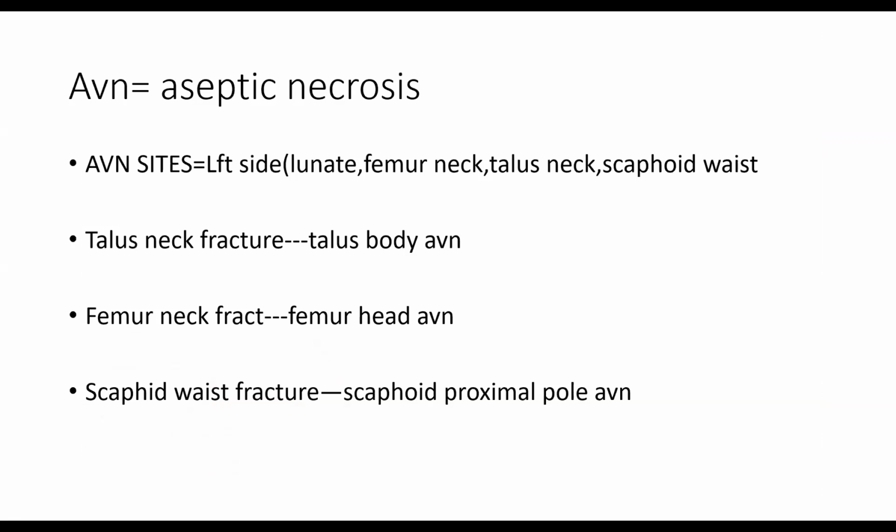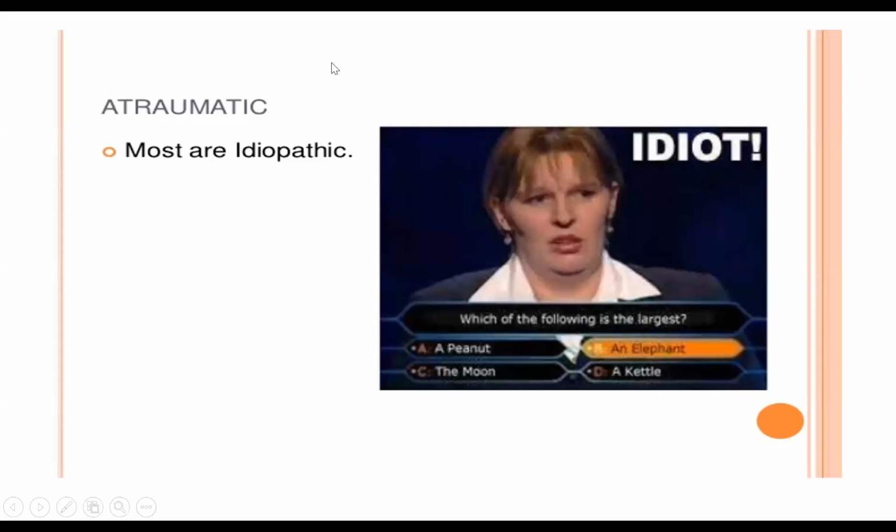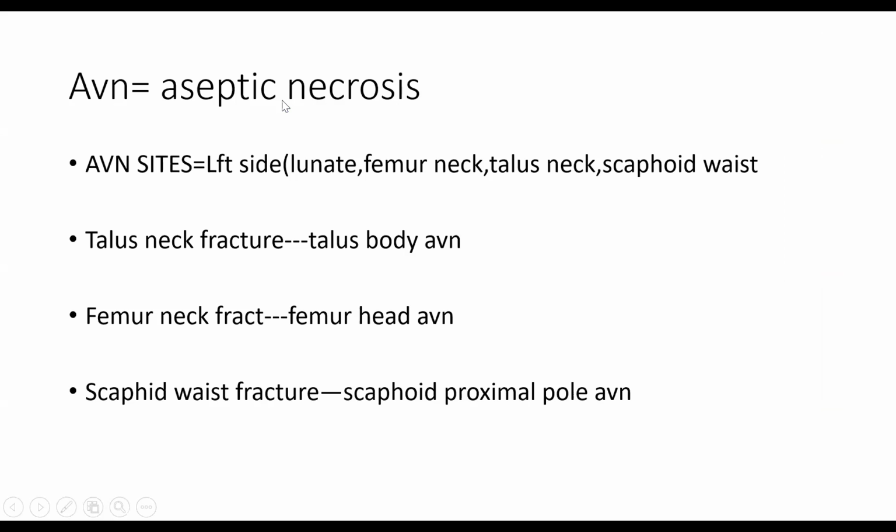Okay. So AVN is also known as aseptic necrosis because there is no sepsis inside. There is no infection and nothing going on inside. It is because of the decreased blood supply that the bone itself goes into necrosis. So it is aseptic necrosis. This is something which should be remembered. It is aseptic.